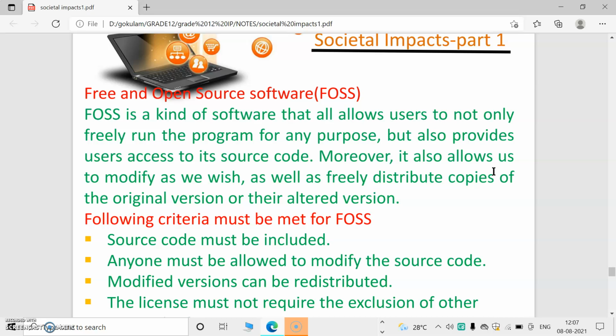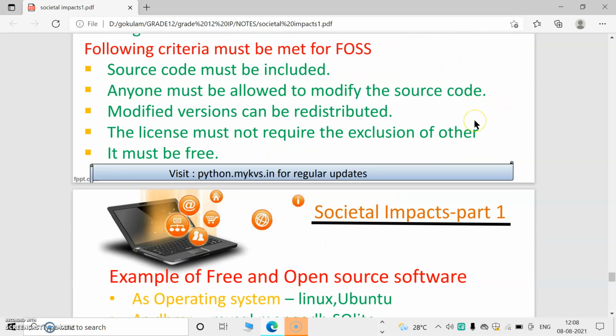So as the name implies, free and open source software means a software which can freely run, then we can access the source code, modify it, and distribute copies. Then we can create our own version of that software. So freely access, freely distribute, freely modify, like that is the concept of free and open source software.